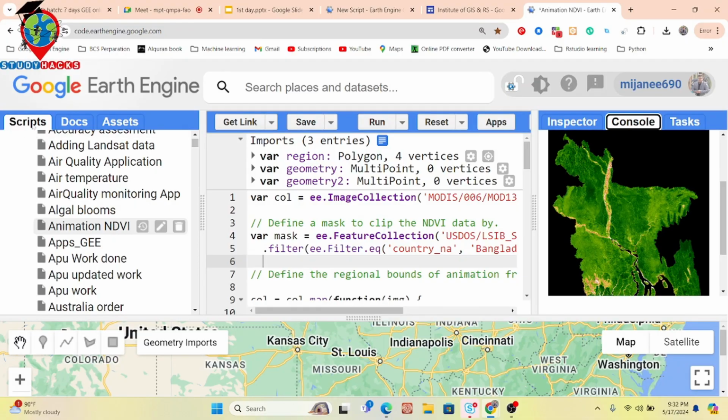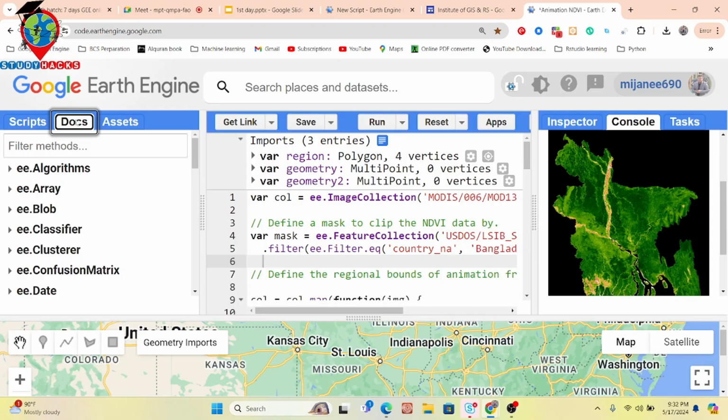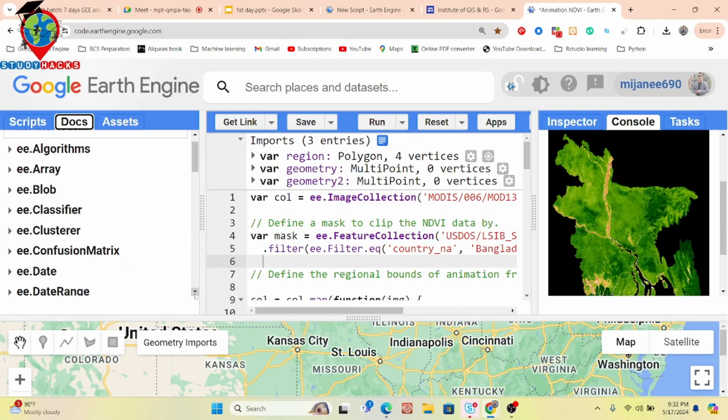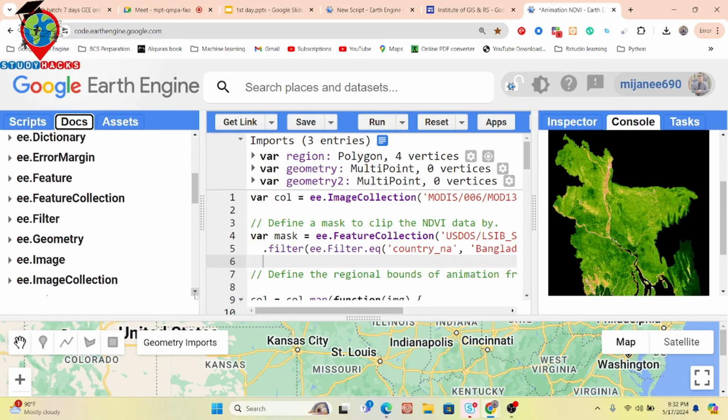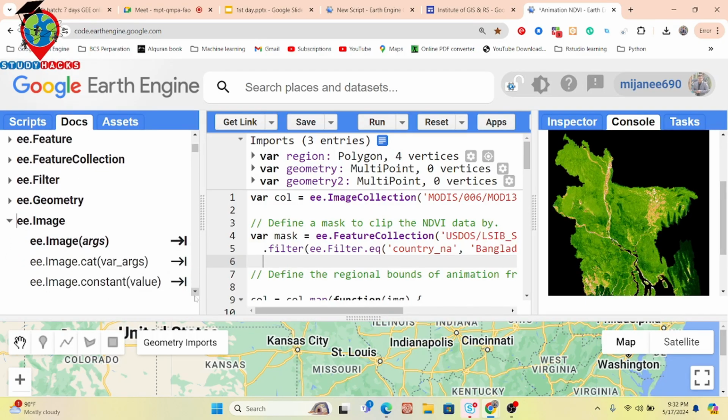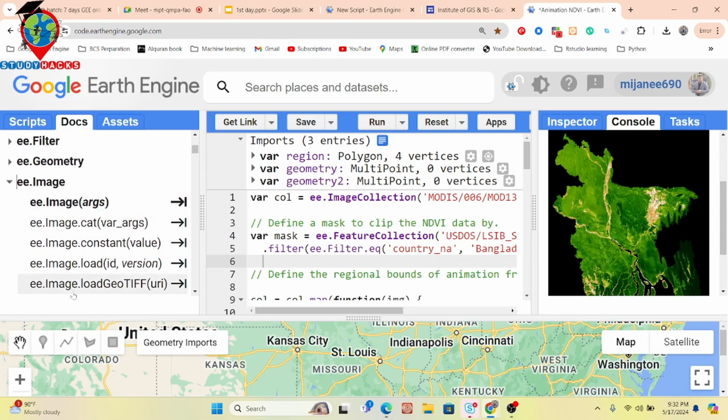Okay, then the docs tab. The docs tab mainly provides all of the documentation. All of the function documentation we can easily get from the docs tab. Suppose you can see that there are a lot of functions in the Google Earth Engine platform. Suppose I simply click here on ee.Image, and further you can see there are also a lot of sub functions about that.